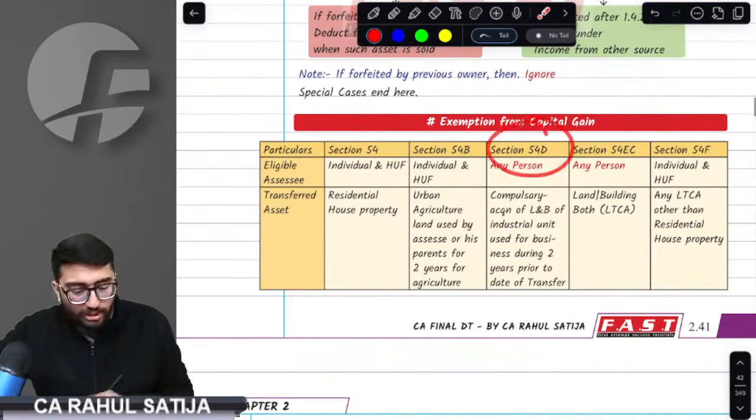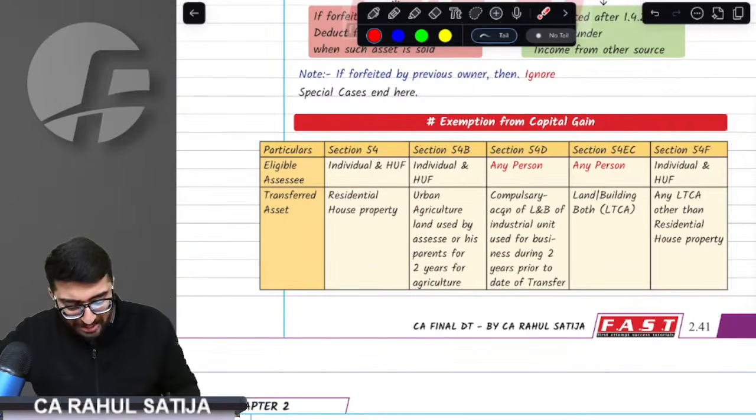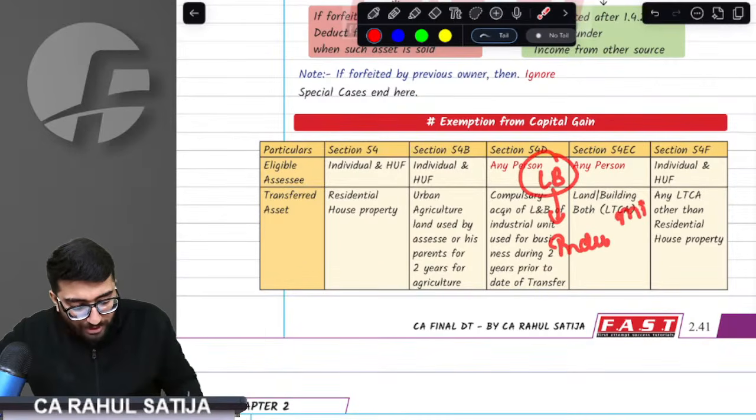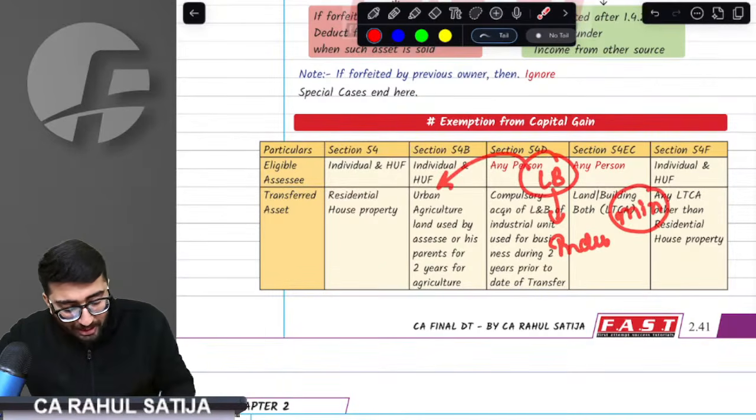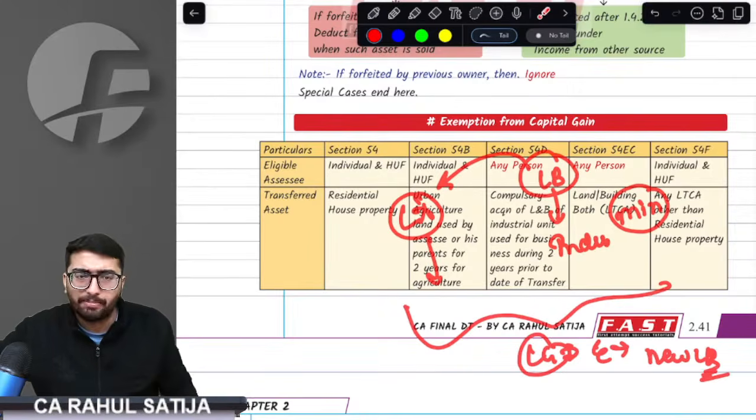Now we have section 54D. What does it say? 54D is simply less relevant. Why less relevant? See, if you have any land or building that has been used for an industrial undertaking for a minimum of 2 years, and that has been compulsorily acquired, then whatever capital gain arises will be exempt if you buy a new land or building for an industrial undertaking.